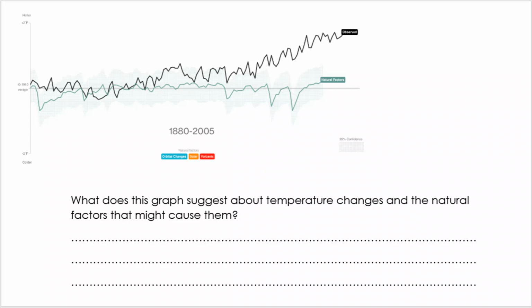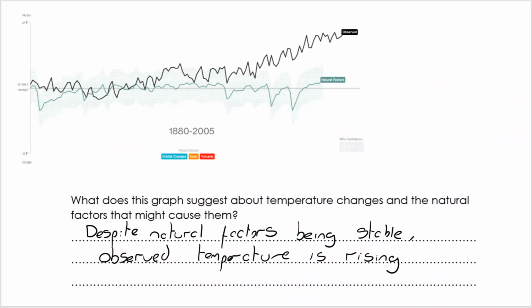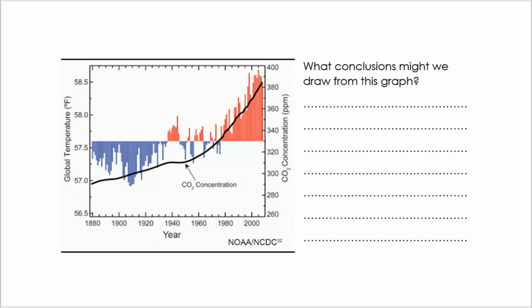Now this graph changes the picture ever so slightly. The natural factors average has been laid out and it's a straight line. We can see that it's going directly across, but actually our global temperature has risen. That tells us that we cannot say that the temperature increase is due solely to natural factors. So we're starting to shift in our evidence now. And let's take a look at this graph. What conclusion can you draw here?